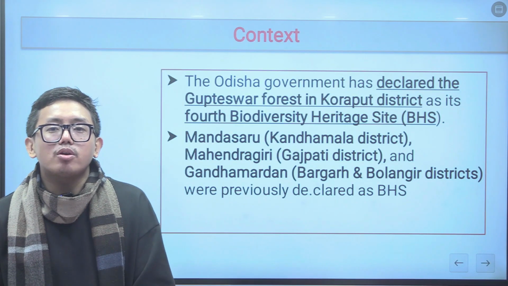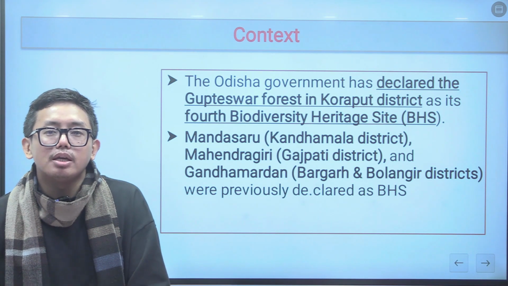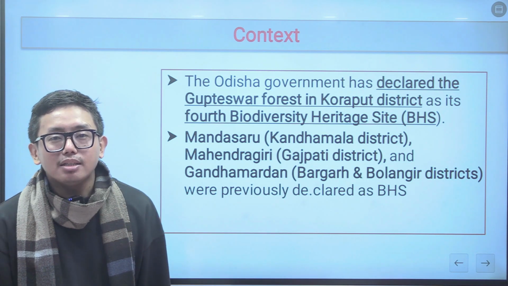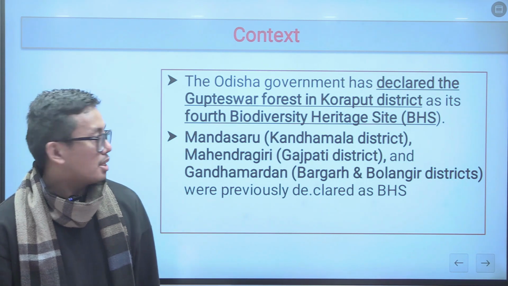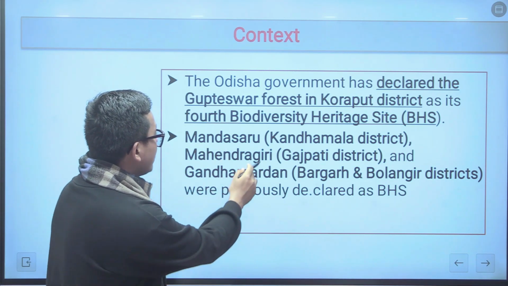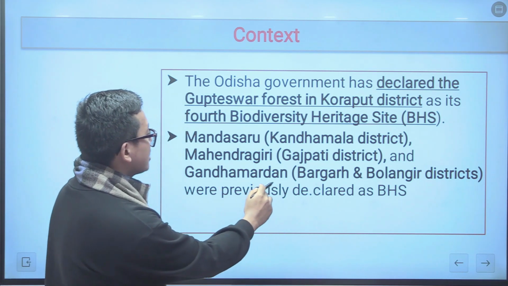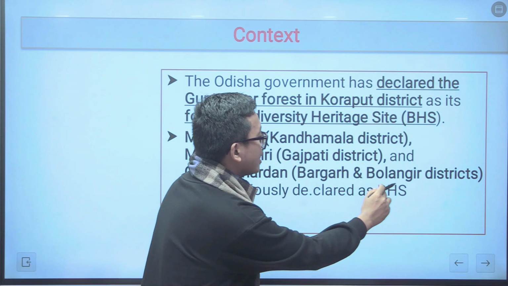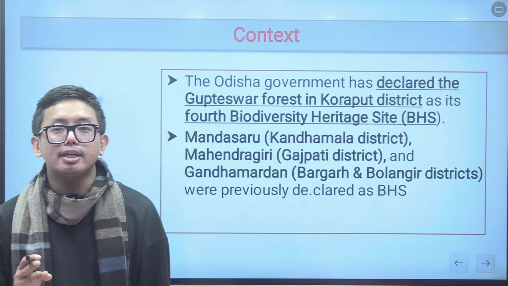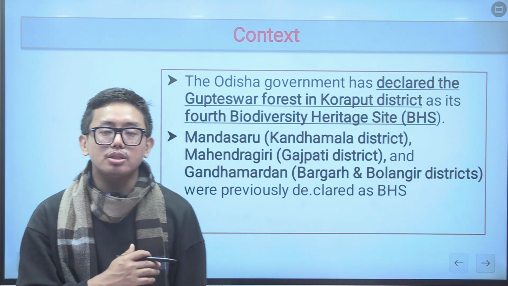As we just discussed, the context of this news is that the government of Odisha has declared the Kea forest in Koraput district as the 4th biodiversity heritage site in Odisha. The other 3 biodiversity heritage sites of Odisha are Mandasuru, which is located in Kandhamal district, Mahendragiri, which is located in Gajapati district, and Gandhamardhan biodiversity heritage site, which is located in Bargarh and Bolangir districts. So these are the 3 biodiversity heritage sites which were already located in Odisha. Now that means there are 4 biodiversity heritage sites in Odisha. So this is the context of the news.